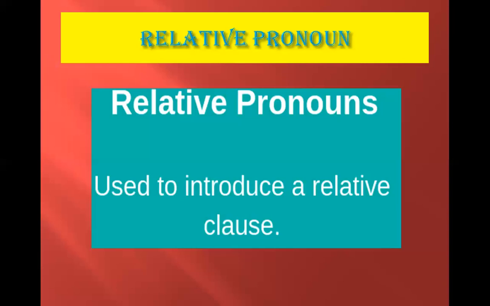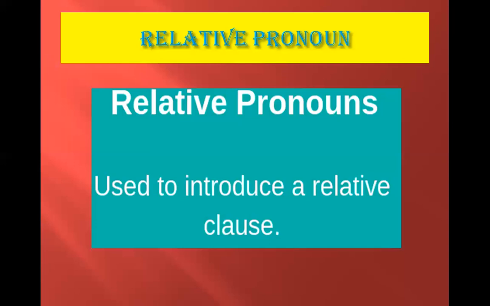Here, who is the relative pronoun. Then there is which, and this pronoun is used to refer to non-living things, unnamed animals and ideas. For example, this is the house which I was talking about.